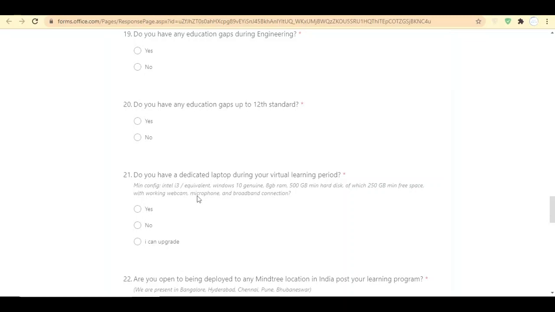For this virtual learning period, they have given a minimum configuration: you must have an i3 processor, Windows 10 OS running in your laptop, 8 GB of RAM and 500 GB of hard disk, in which you must have a minimum of 250 GB free space, a working webcam and microphone, and a broadband or Wi-Fi connection. If you don't have a laptop or your system does not have this minimum configuration, you can also upgrade before you join the virtual learning period.